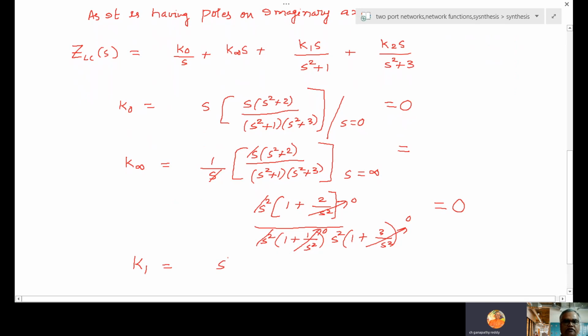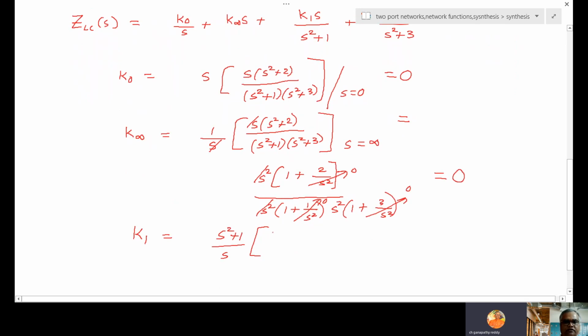What is k1? s square plus 1 by s. When I am solving for k1, this will go to the numerator, s will come down. That is multiplied with s into s square plus 2 by s square plus 1, s square plus 3.